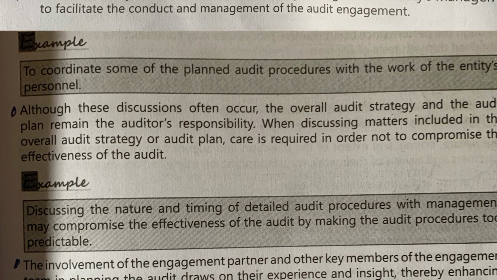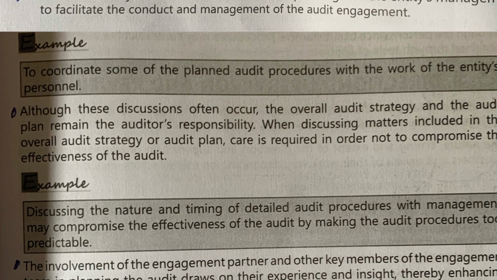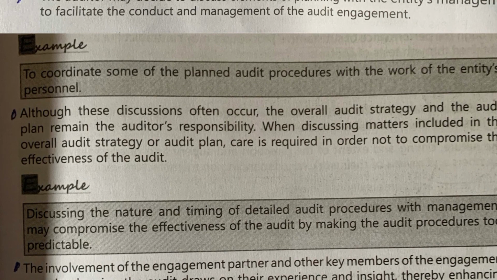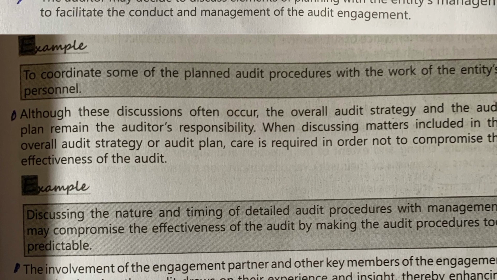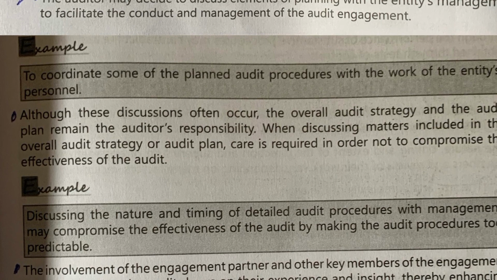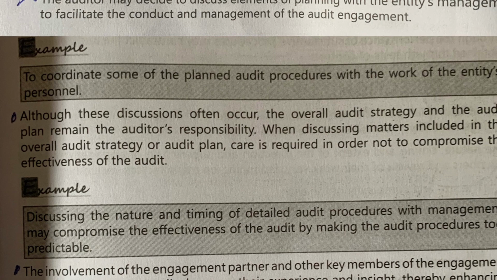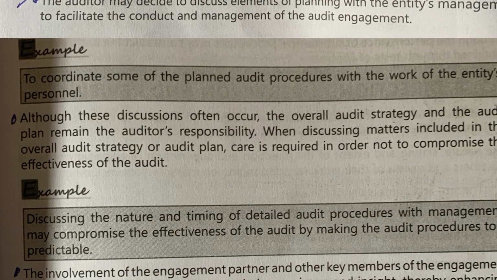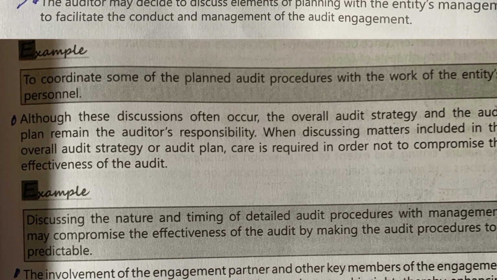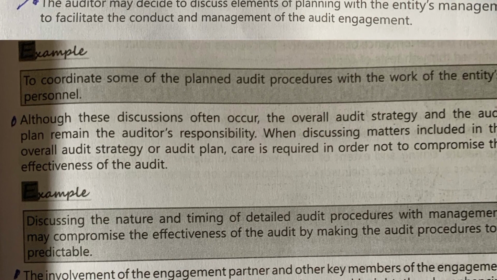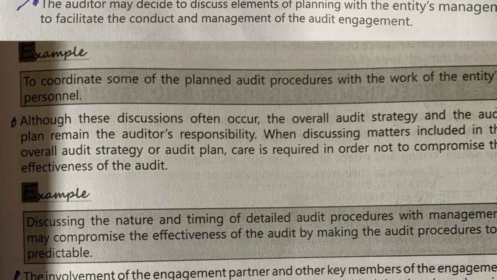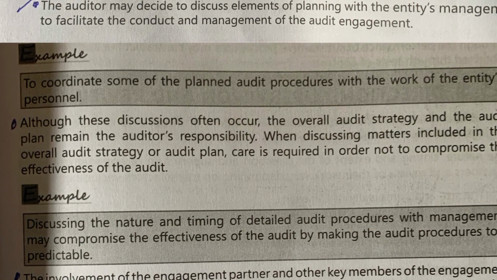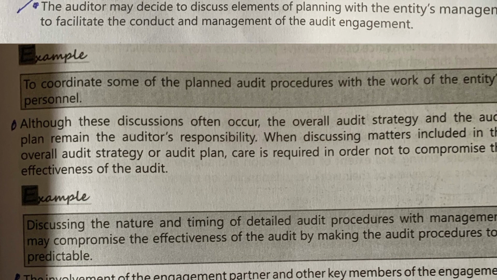Let's have one quick revision. Overall audit strategy and audit plan, the auditor's responsibility. The auditor may decide to discuss elements of planning with the entity's management to facilitate the conduct and management of the audit engagement. This helps in coordinating the audit procedure with the work of the entity's personnel.